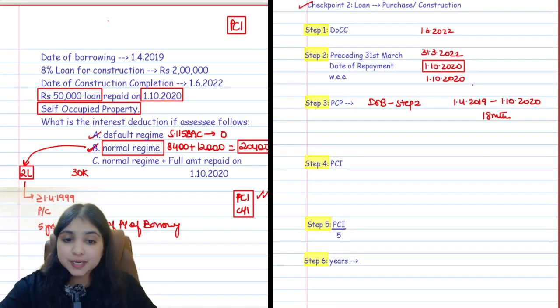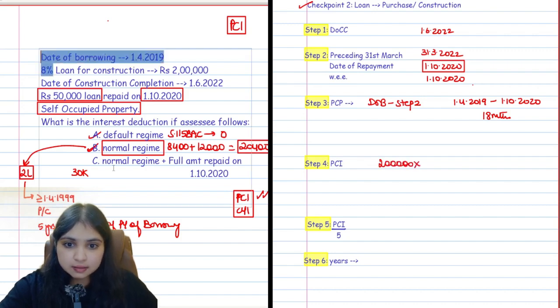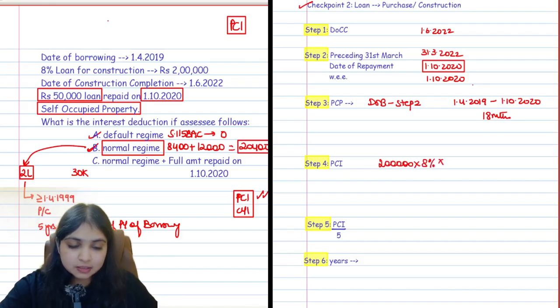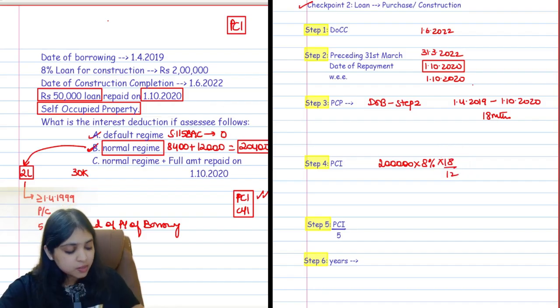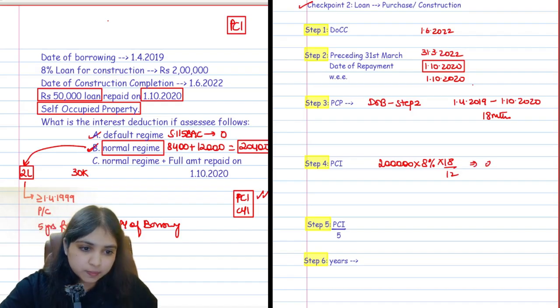Then comes step 4, your pre-construction interest. Pre-construction interest is what you calculate for this pre-construction period, guys. So the loan amount is 2 lakhs. Yes, on this 2 lakhs the interest is 8%, and for how long am I calculating? For 18 months. So into 18 by 12, right, guys? Got it, right? Basic math. So 2 lakh into 8% into 18 by 12. Here your interest is going to be 24,000. This will be your pre-construction interest.